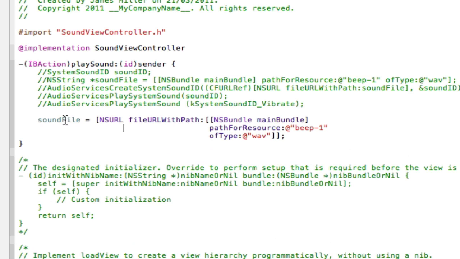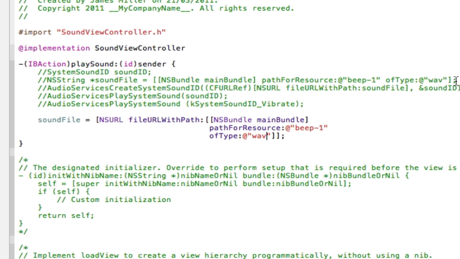Alright guys, I'm back. So as you can see, I've got the sound file that we made in the .h. I've called it an NSURL. I've called a fileURLWithPath. I've gone to the main bundle of the resource. I've gone to the pathForResource. I've named it. Make sure you name it exactly the same as your sound. So I've named it beep1 because that's the name of my sound. And its ofType is going to be WAV.